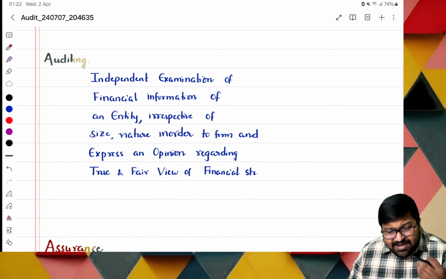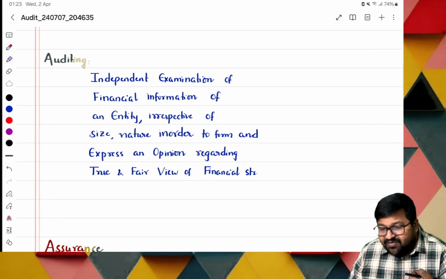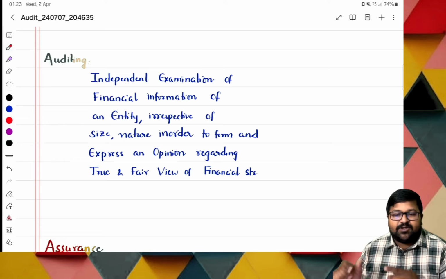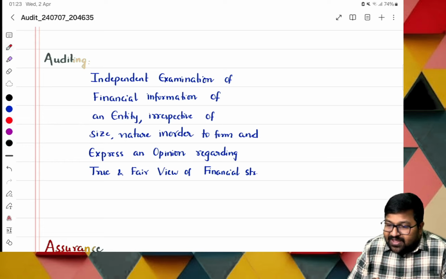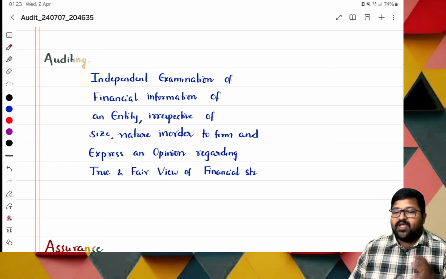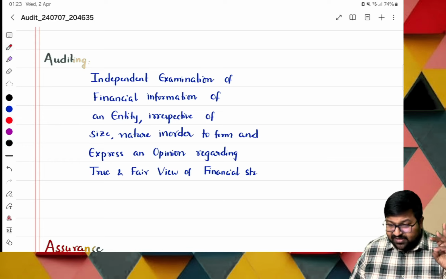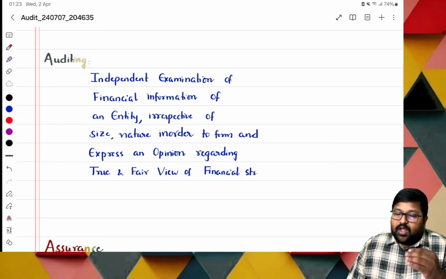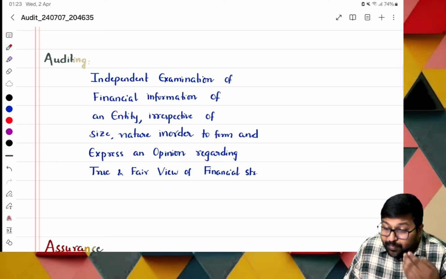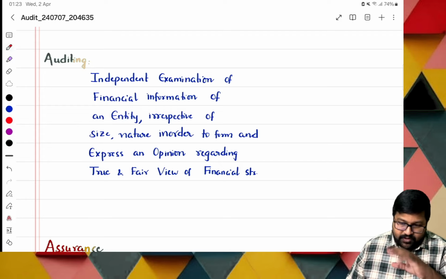Auditing is independent examination of financial information of an entity, irrespective of size, nature, or form, and to express an opinion regarding true and fair view of financial statements. I'm reading the definition again. Independent examination. Of what? Financial information of an entity, irrespective of size and nature, in order to form an opinion regarding the true and fair view of financial statements.